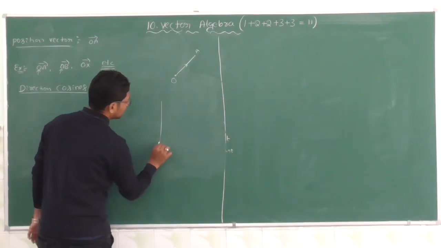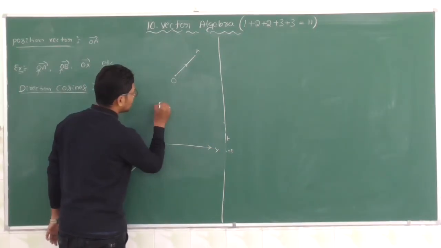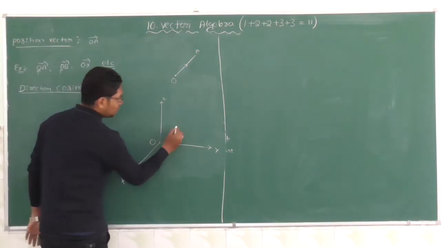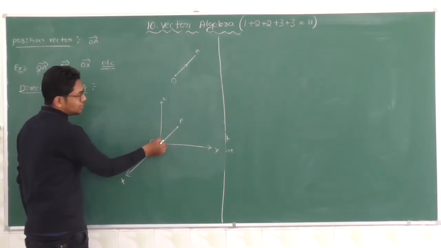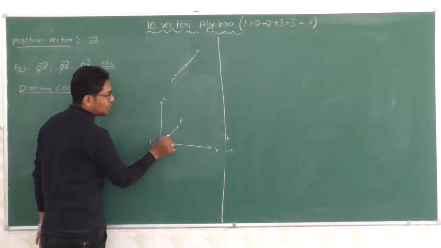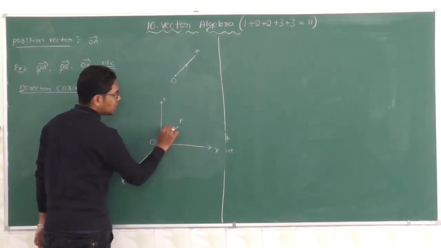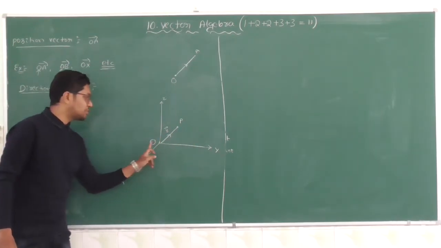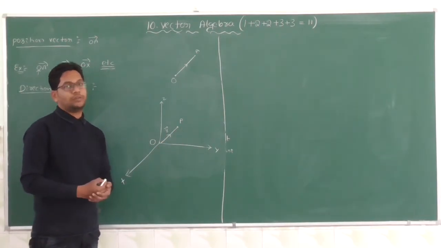Let us consider three-dimensional space x, y, and z. It is the origin. The point P with respect to its origin has a position vector, OP vector. I will take it as R vector. The position vector of the point P with respect to its origin is R vector or OP vector.